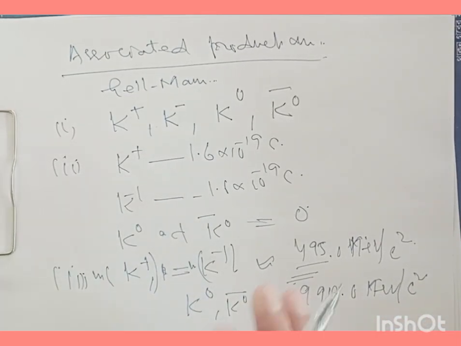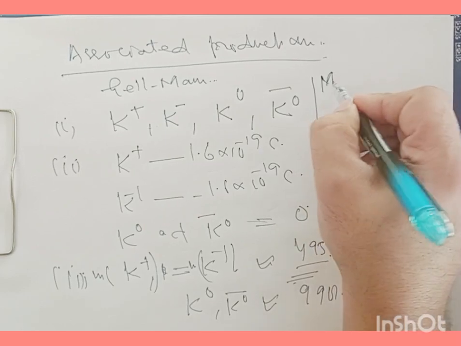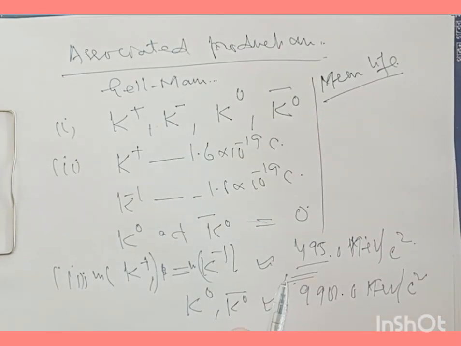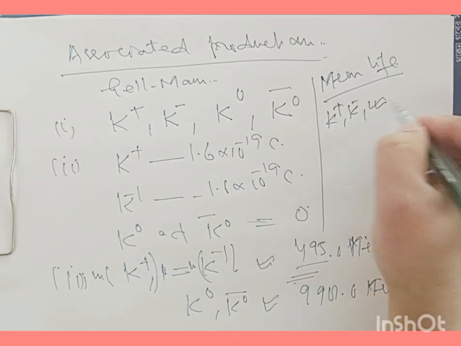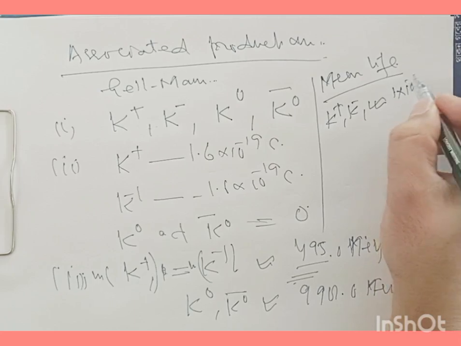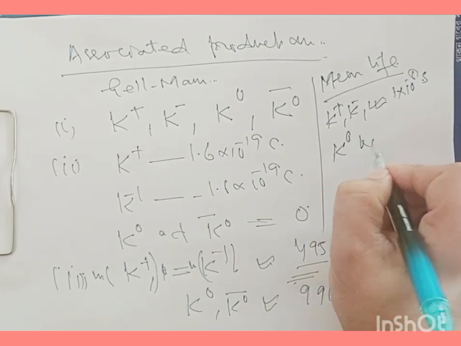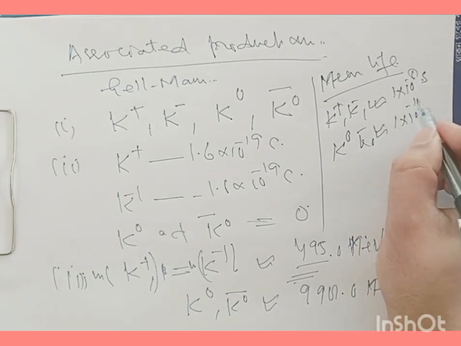These K mesons are unstable and they decay to other elementary particles. And talking about the mean life, for K plus and K minus, the life is nearly 1 times 10 to the power of minus 8 seconds, while that of K naught and K naught bar is nearly 1 times 10 to the power of minus 10 seconds.